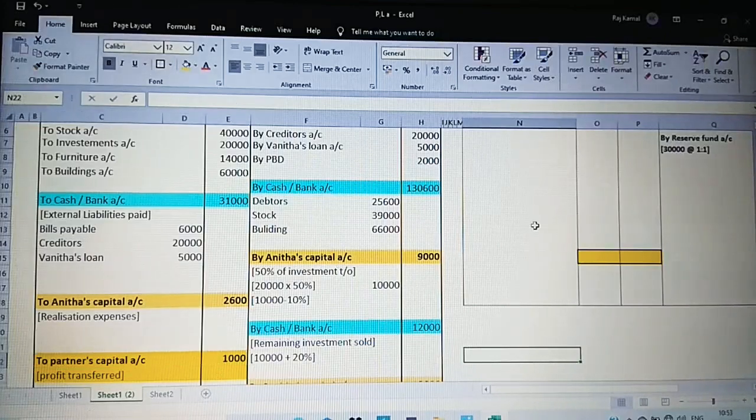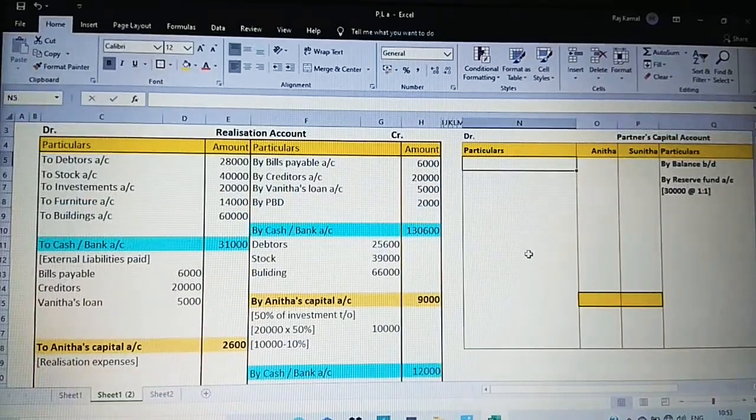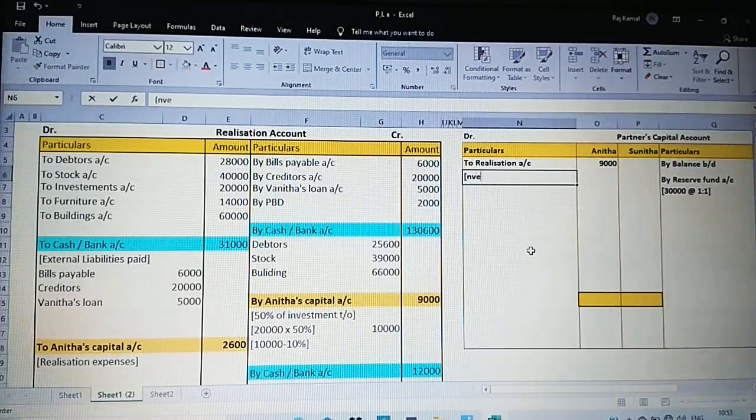Anita is taking over 50% of investment. If it is credit side, post it on the debit side. To heading realization account. $9,000. So what actually she is taking? Investment. Investment taken over.